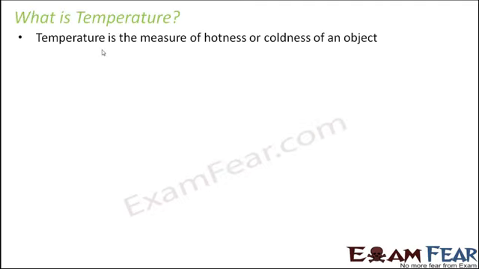So what is temperature? Temperature is the measure of hotness or coldness of an object. This temperature can precisely tell us how hot an object is. Like in case of body temperatures, we were talking in terms of degrees, 100 degree, 98 degree. If it is 100 degree, it is more hot than something which is at 98 degree. So using the values of temperature, we can actually decide which object is how much hot and which object is